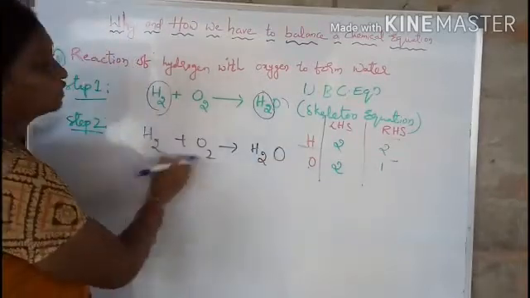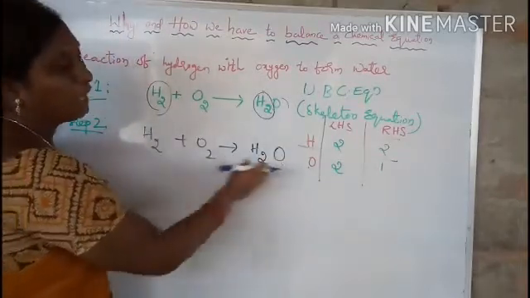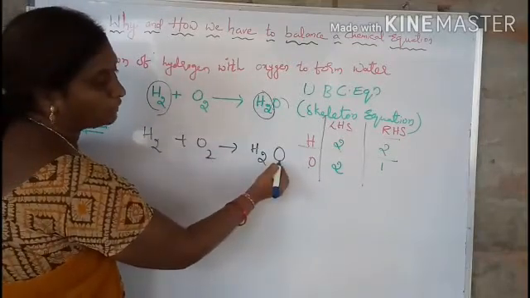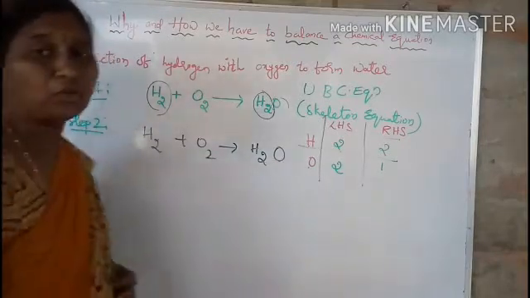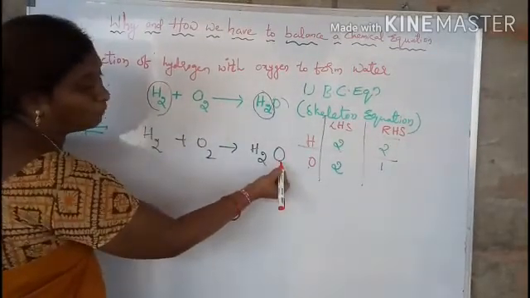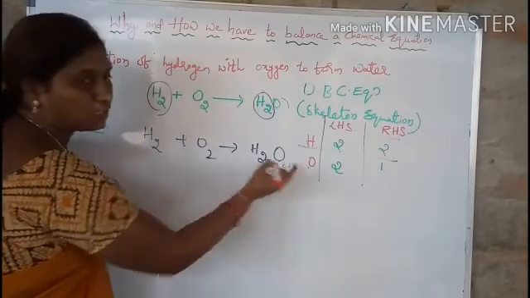So as the hydrogens are already balanced, we have to balance oxygens. On the reactant side, oxygens are 2 and on the product side, oxygens are 1. So now we have to write 2 in order to balance oxygen. But writing 2 is not correct.